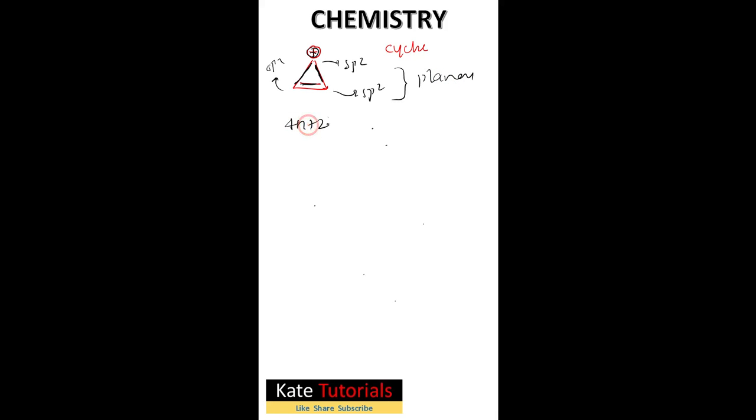If I put n is equal to 0, I will get 2 pi electrons. In this cyclic structure, if you count the pi electrons, this is the only pi bond I have. One pi bond means 2 electrons, so it has got 2 pi electrons. So it is aromatic. This compound is aromatic.